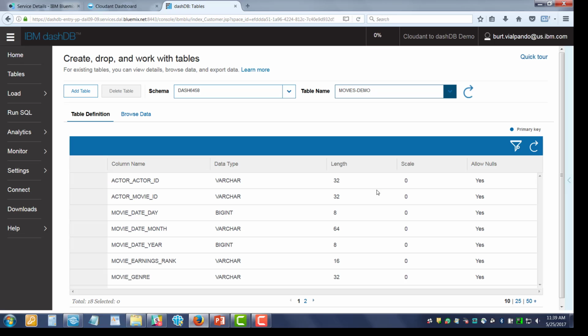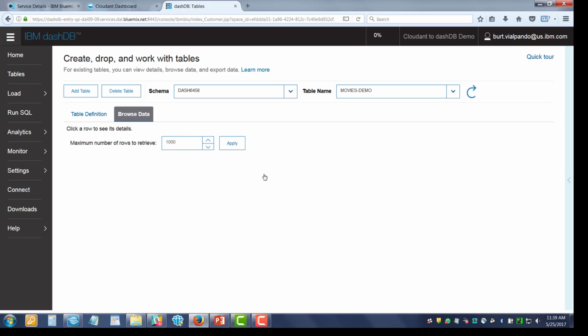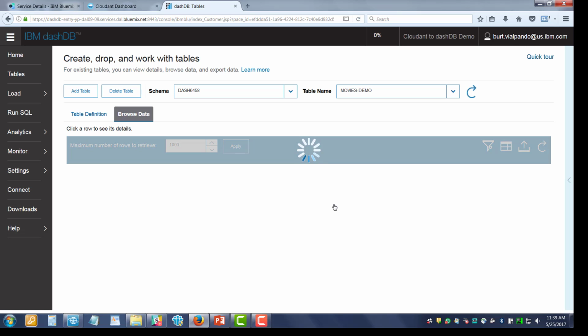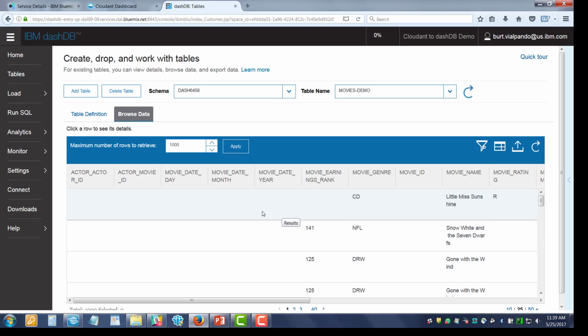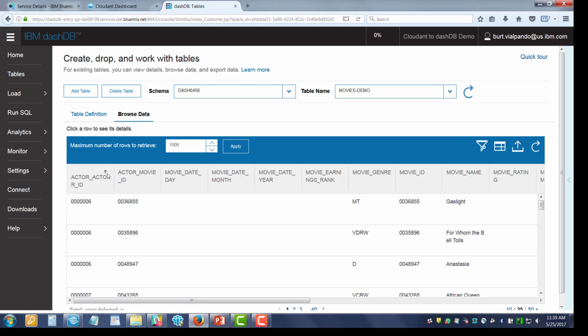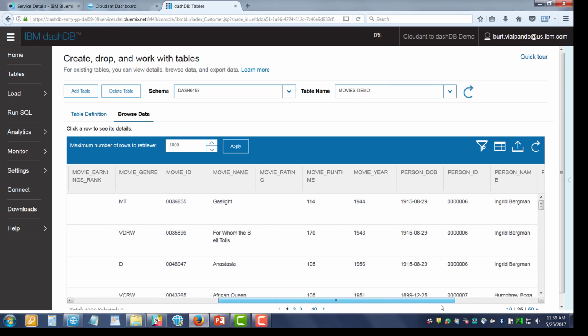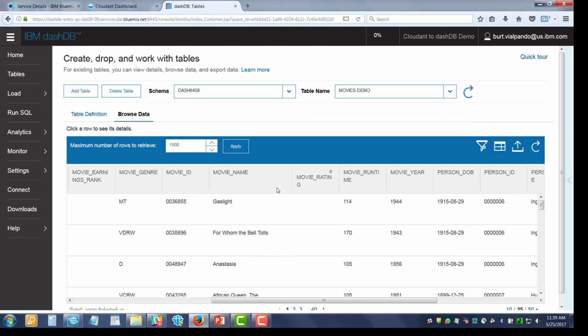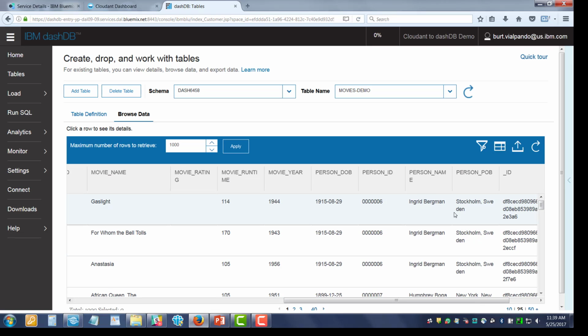And so it moved the movies data to a relational database. Here are the columns and the data types. And looking at the data, you will see information that is now relational. So there's movie names here, Gaslight and For Whom the Bell Tolls, some ratings, place of birth, date of birth, and so on.